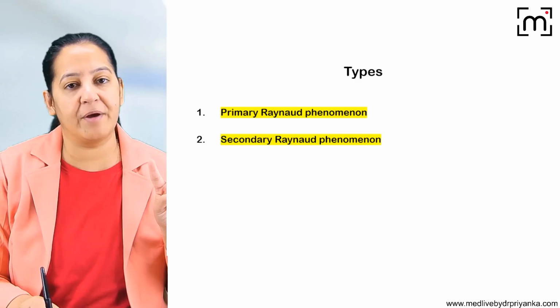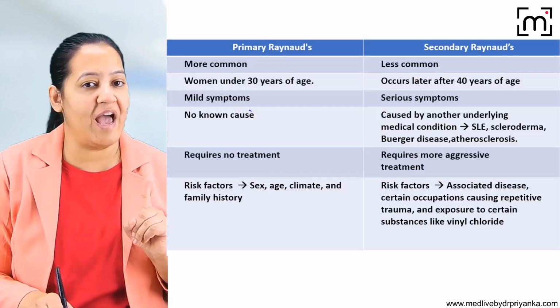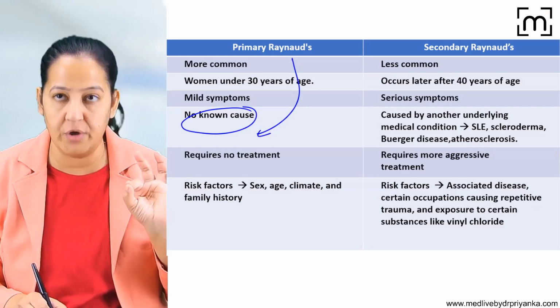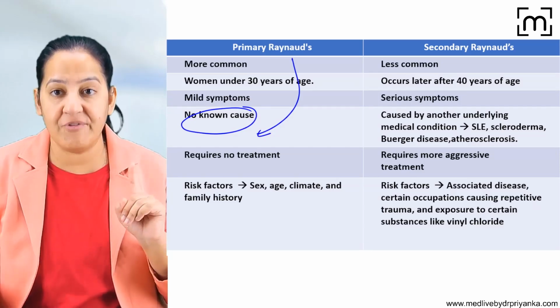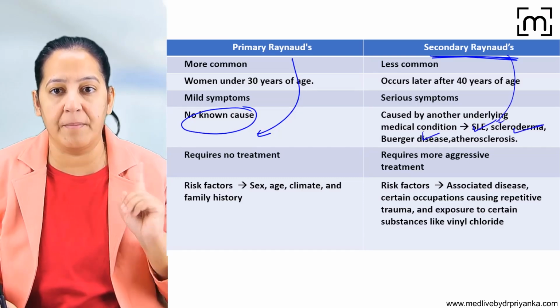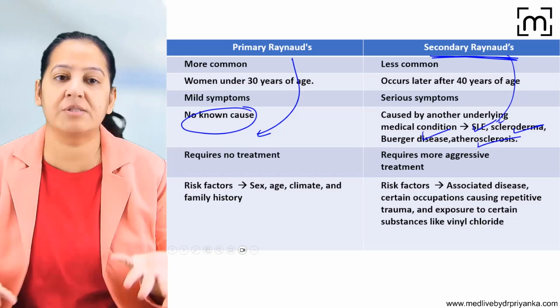It is of two types. Coming to the types of Raynaud's phenomenon, it can be primary or secondary. Primary doesn't have any known cause. It occurs, as I told you, in response to cold or emotions, but secondary has some underlying disease. So the females already have SLE, scleroderma, Buerger disease, atherosclerosis. So that is secondary, and they present with Raynaud's phenomenon also.